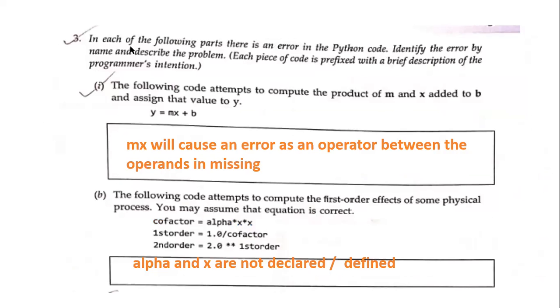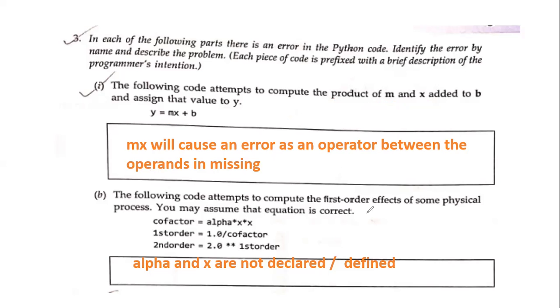What were the errors that these will portray and why? In this code, we attempt to compute the product of M and X. But when you see, this looks like a math equation. This is how we write in normal mathematics. But my Python doesn't understand. My Python will think it's an error because the operator between the operands, that is M and X, is missing. It should have been M asterisk X plus P. Okay, the asterisk is missing.